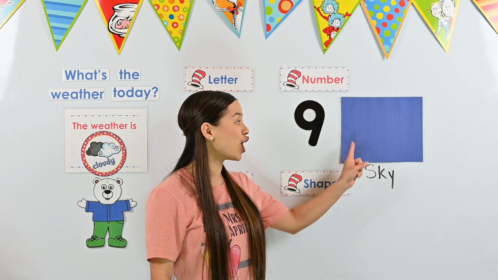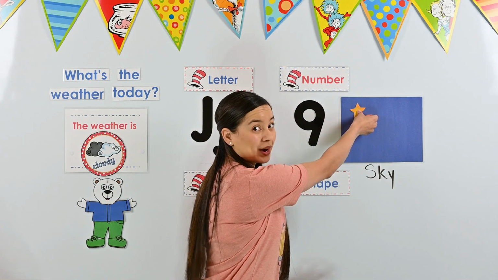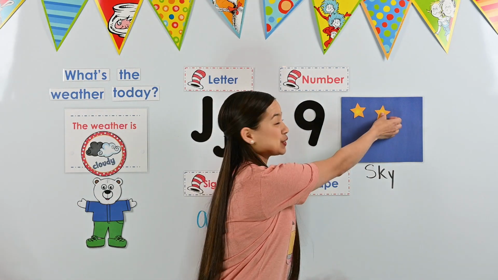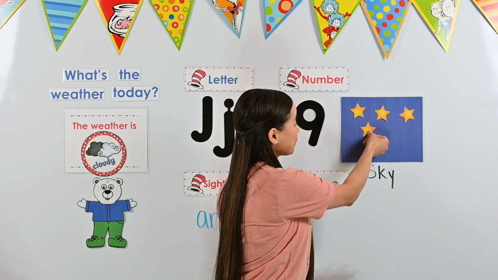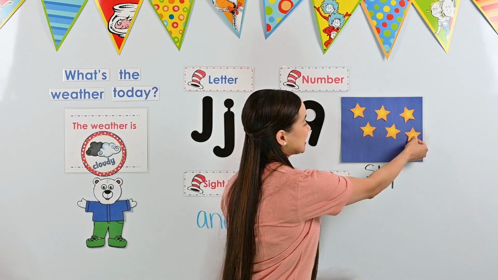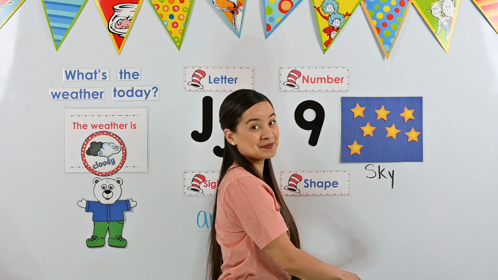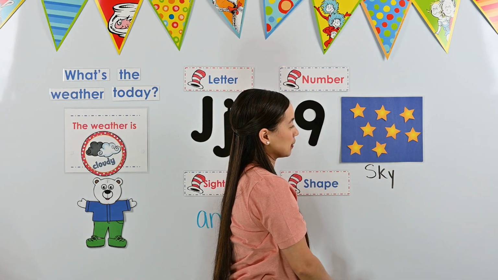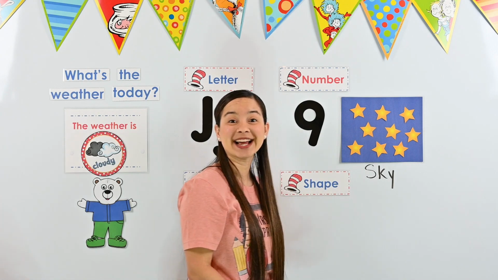Great work, friends. Okay, now we're going to put 9 stars in the sky. Can you help me? Great. Okay, let's count together. Ready? 1, 2, 3, 4, 5, 6, 7, 8, 9. We did it. We counted 9 stars.